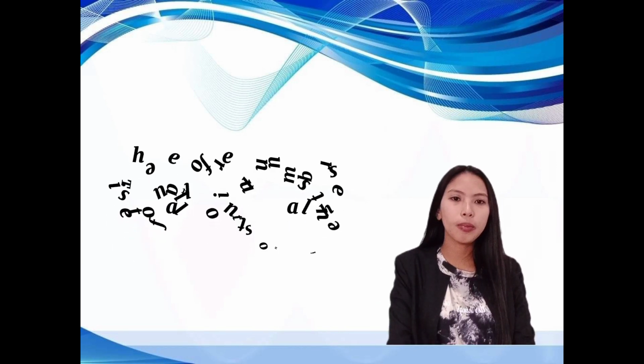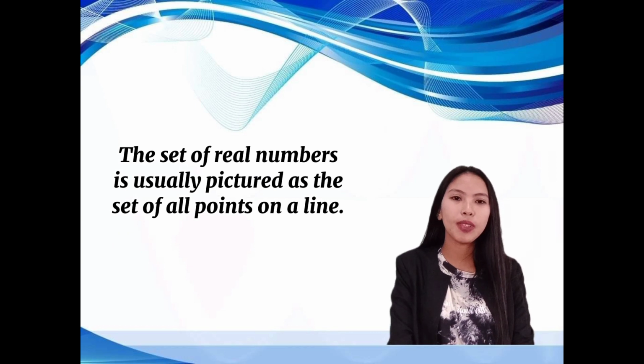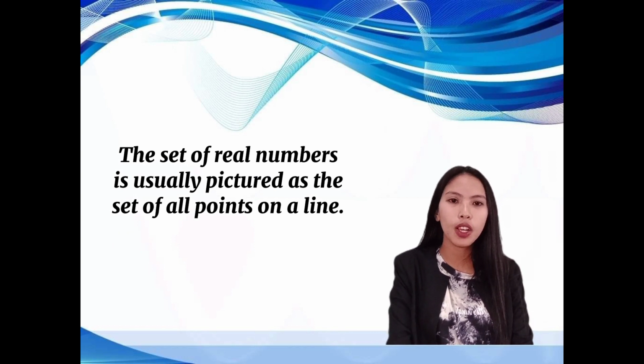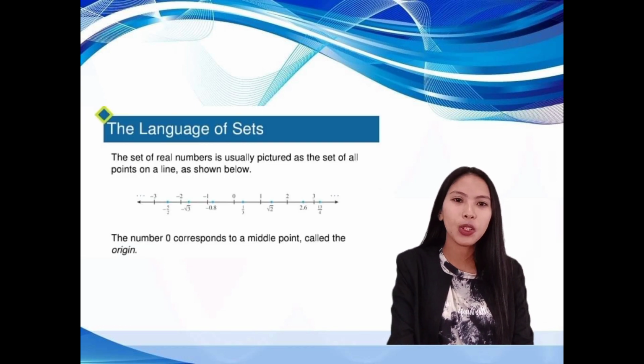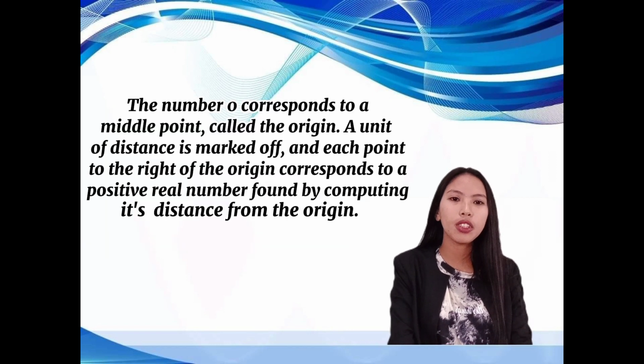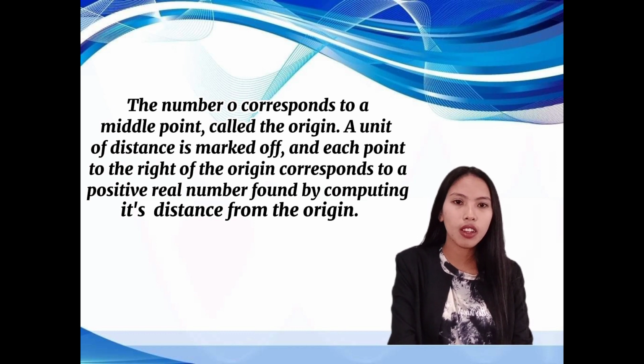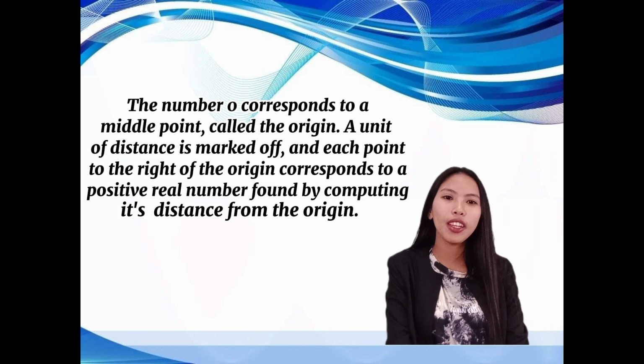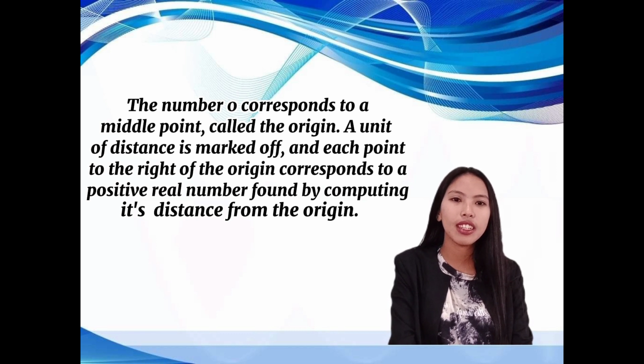The set of real numbers is usually featured as the set of all points on a line, as shown. The number 0 corresponds to a middle point called the origin. A unit of distance is marked off, and each point to the right of the origin corresponds to a positive real number found by computing its distance from the origin.